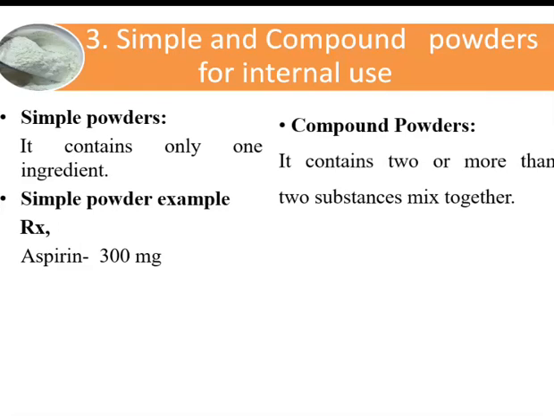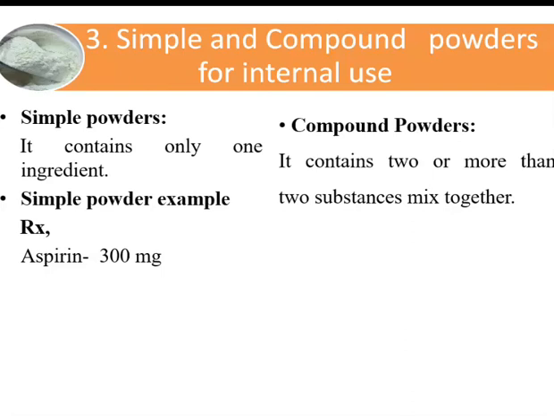Now, what are simple powders first? Simple powders contain only one ingredient, either in crystalline form or amorphous form. If the powder is present in crystalline form, then it is reduced to fine powder. Weigh the powder, divide into the number of doses, and wrap in individual doses. The compound powders contain two or more substances mixed together. Then it is divided into the desired number of individual doses, then dispensed into each powder paper.